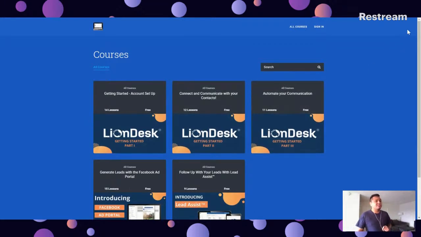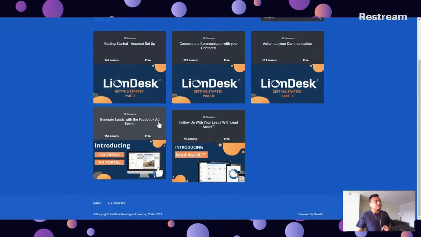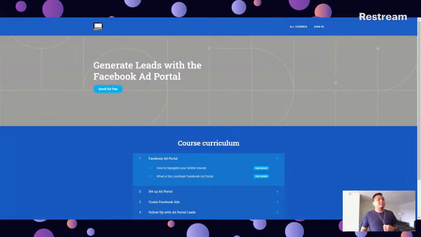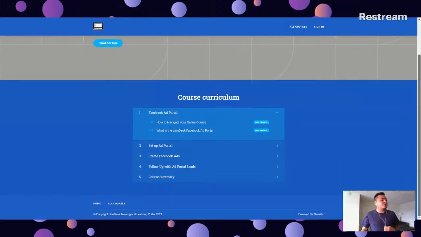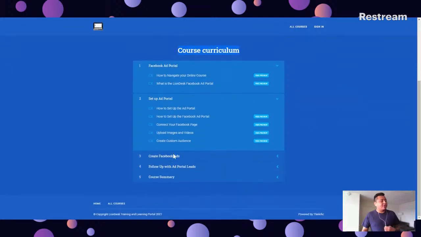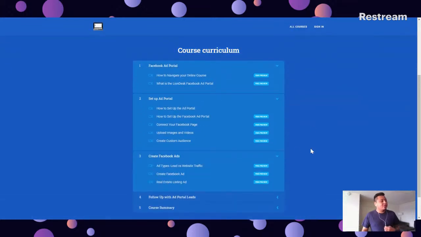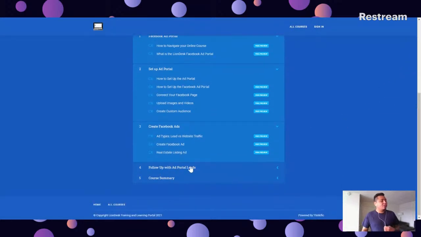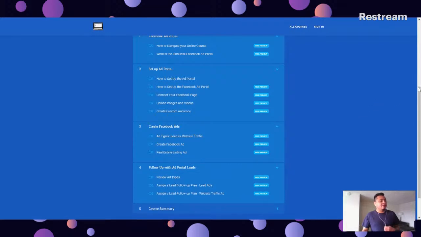So you'll see the different courses that we have as we scroll below. You'll see here in the corner, generate leads with the Facebook ad portal. Click here. And first, you're going to see the different chapters of the course. So as I scroll below, you'll see the different chapters, right? Intro to the Facebook ad portal, how to set up the ad portal, right? You can click and see the different lessons, how to create your Facebook ads, right? Create a Facebook ad, a listing ad, a video ad, how to follow up with your ad portal leads, right?